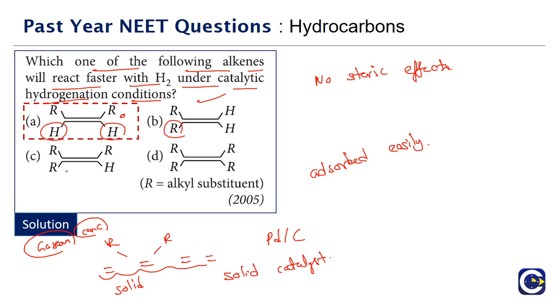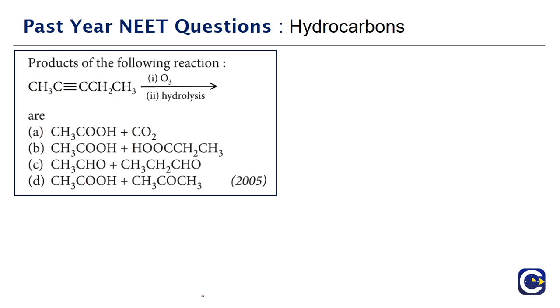Option C also, whichever side we want to have the adsorption, we will have a bulkier group. In option D, whichever side we look at, both sides have bulkier groups. So the steric hindrance will prevent the extent of adsorption onto the surface of the solid. So the correct answer for this is option A.